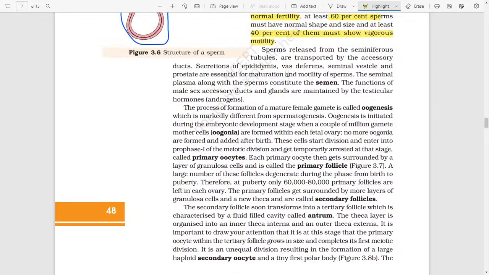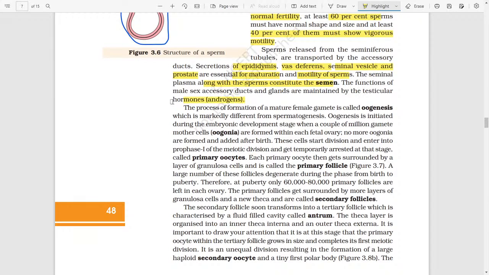Sperms are released from the seminiferous tubules and transported by the accessory ducts. Secretions of the epididymis, vas deferens, seminal vesicles, and the prostate are essential for the maturation and motility of sperm. The seminal plasma along with the sperm constitute the semen. The functions of the male's accessory ducts and glands are maintained by the testicular hormones.